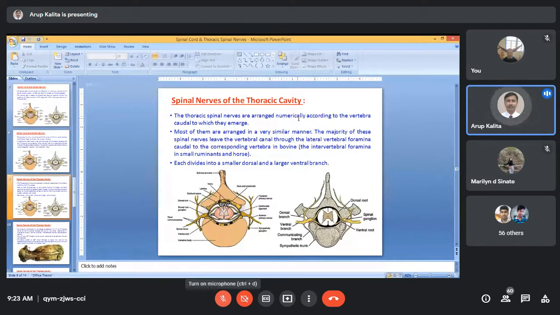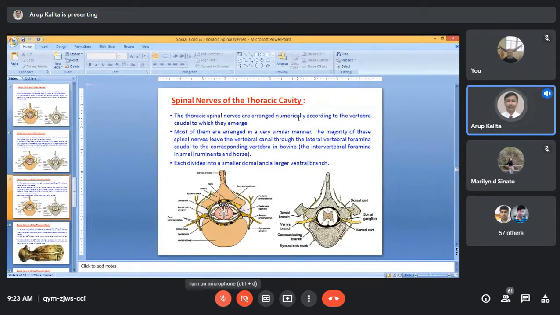Now where does it arise from? It arises from the caudal area of the vertebra. What is the meaning of that? Suppose there is the T1 thoracic vertebra. On the caudal aspect of the T1 vertebra, you will get the T1 thoracic spinal nerve. Understood or not? So it originates on the caudal side.